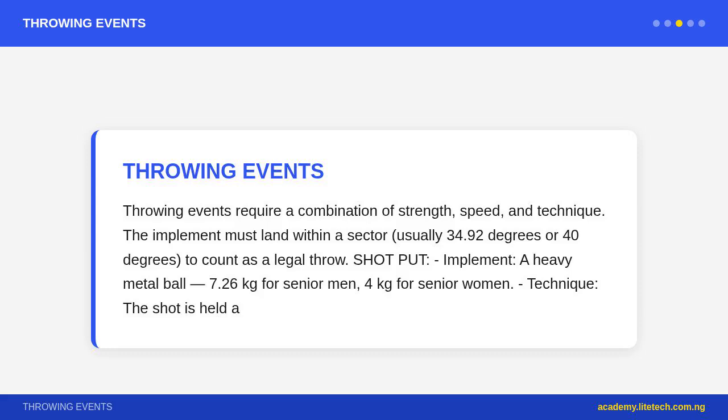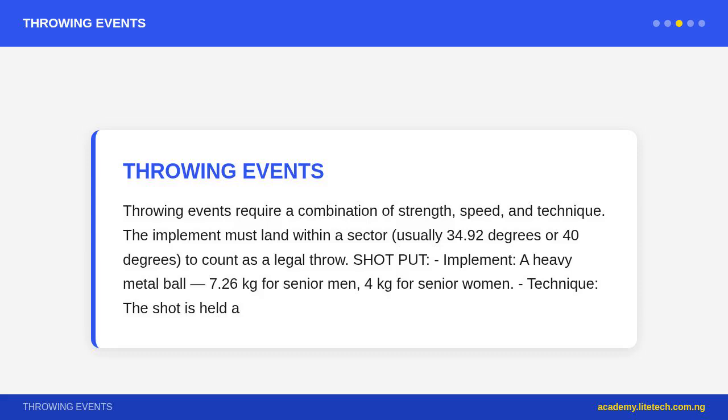Implement: circular disc, 2 kilograms for senior men, 1 kilogram for senior women. Grip: the fingers spread across the disc edge, resting on the fingertips. Technique: 1.5 rotation across the circle, similar to shot put rotation. The discus is released at approximately 35 degrees. The discus flies in a curve with aerodynamic lift, and the athlete releases it spinning off the index finger.